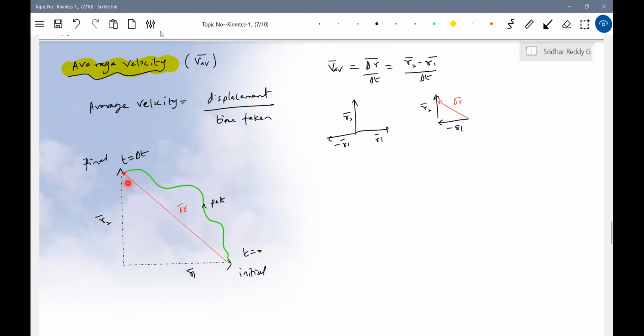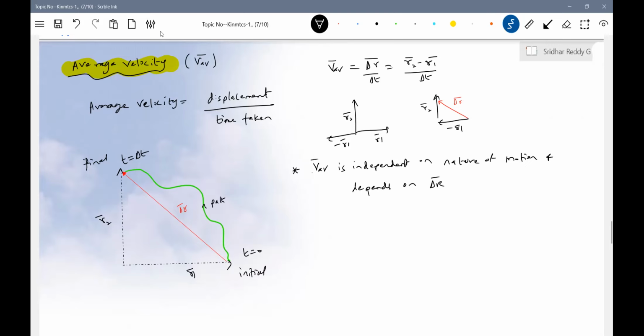So shall I say that the average velocity is independent of the nature of motion and depends only on delta R bar? The first point: V average bar is independent of the nature of motion and depends on displacement.